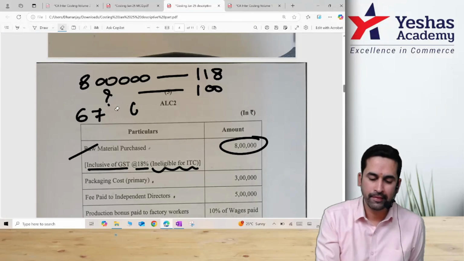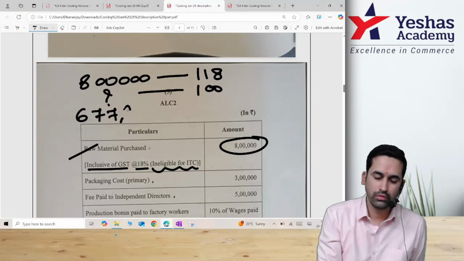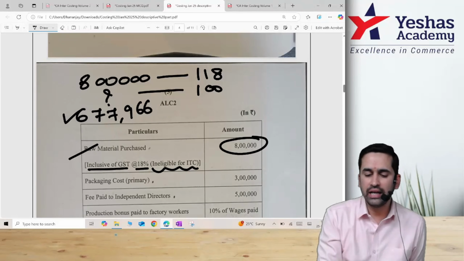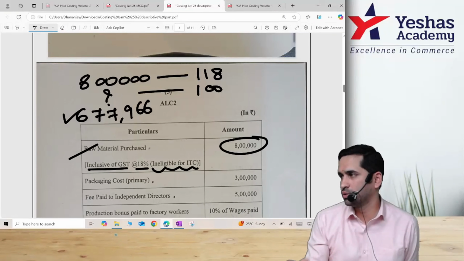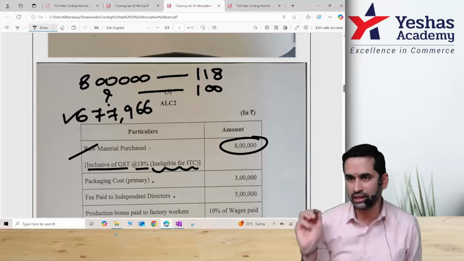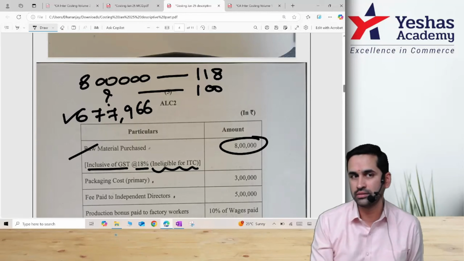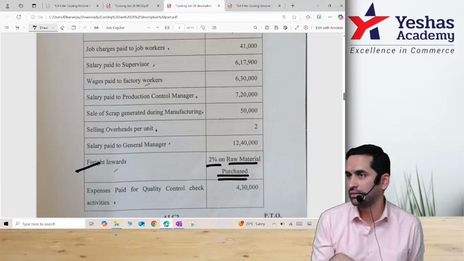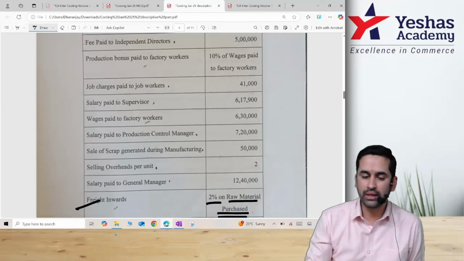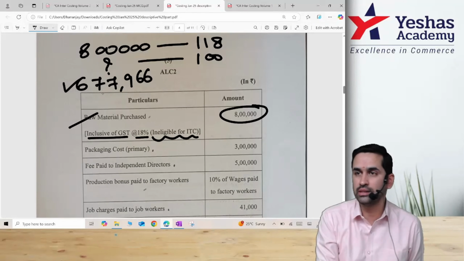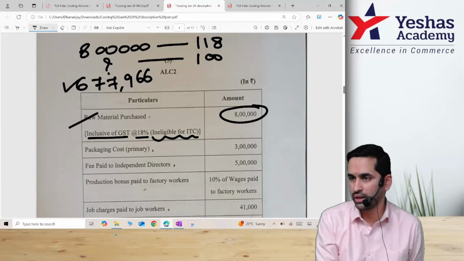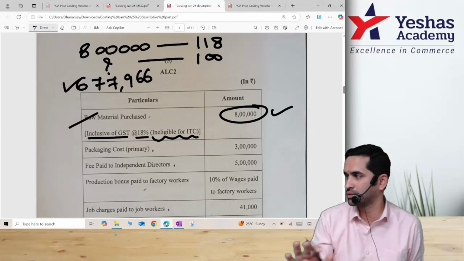677966. Sir, anyway, when you are taking 8 lakh, what is the use of knowing this? Later, they have given another adjustment which should be applied on 677966. That is the reason why I did a breakup now. Look at this here. They have given one thing, freight inwards 2% on RM purchase. Now you can't apply on 8 lakh. You should apply on raw material, which is this number. All okay? But for you, entire 8 lakh is cost.